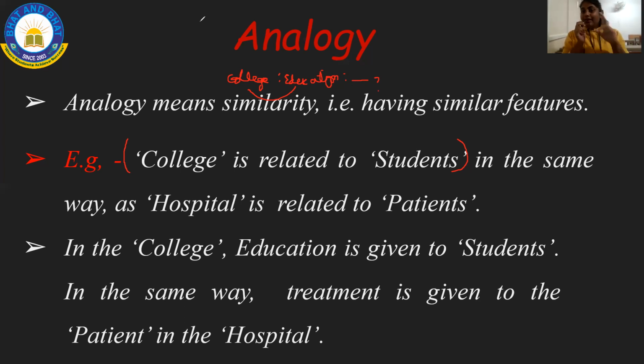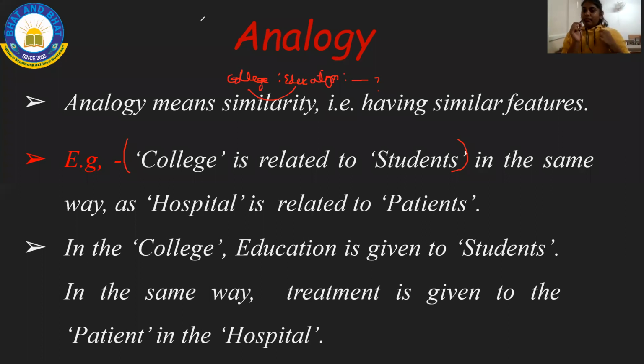Analogy is nothing but similarity. Similarity is nothing but same features. The standard word for same, we will call as similar. Similarity is nothing but same, S-A-M-E.